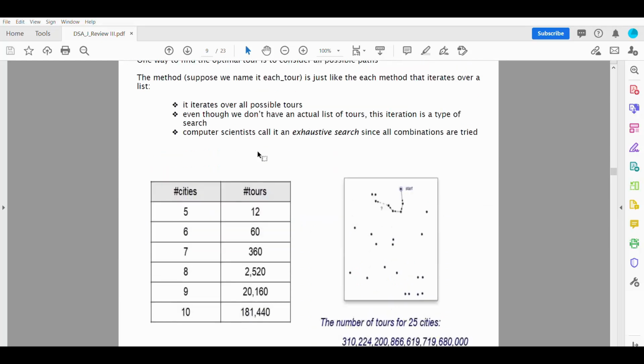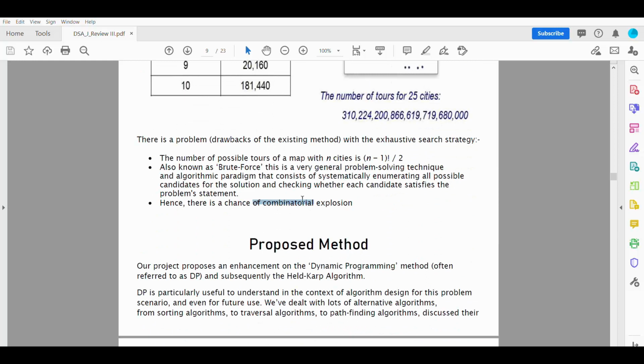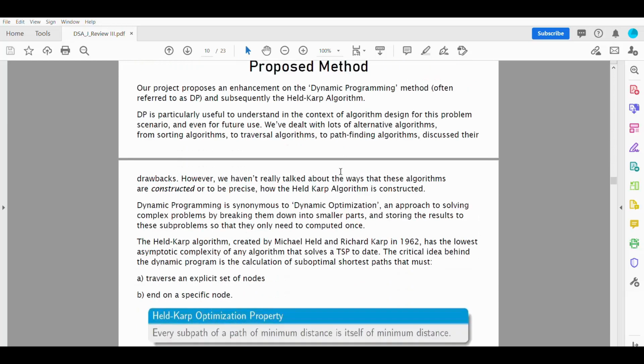There is also an exhaustive search. It also has many drawbacks. As I said, there is a chance of combinatorial explosion, as in the case of the factorial method, and this is a brute force method, and it generally does increase the time complexity by a very large margin.